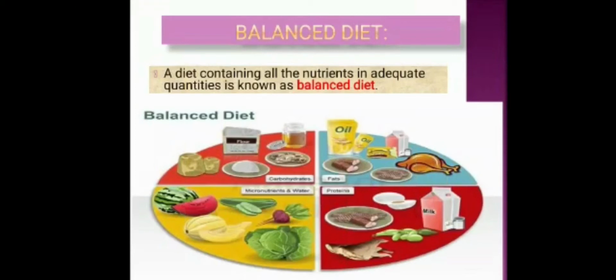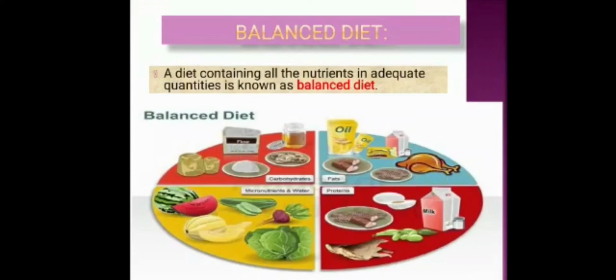So why do we need a balanced diet? Because no single food item can provide us all the essential nutrients. So in order to make a balanced diet, we should include a number of different food items in our daily meals. Okay. And one more thing, a balanced diet is not the same for all age groups and occupations. It is not necessary that the balanced diet given for a 5-year-old child is the same as for an adult of 25 years. Okay.